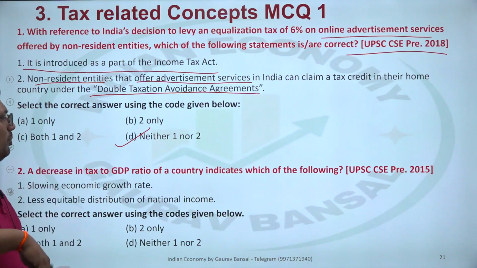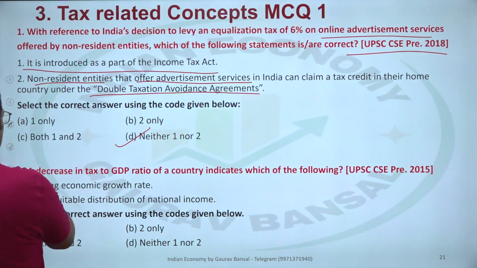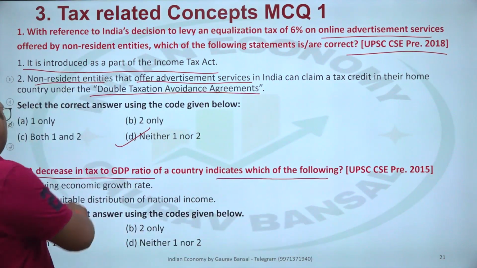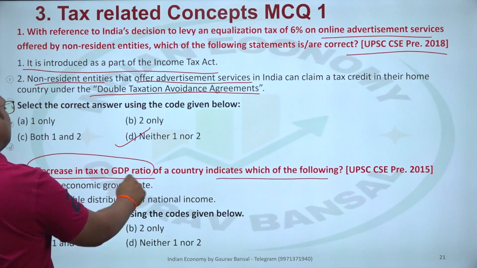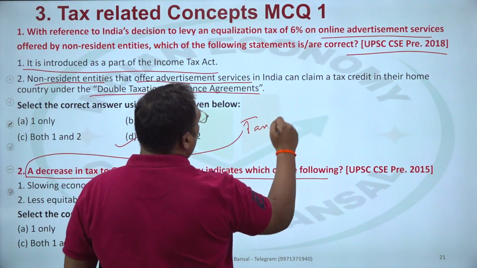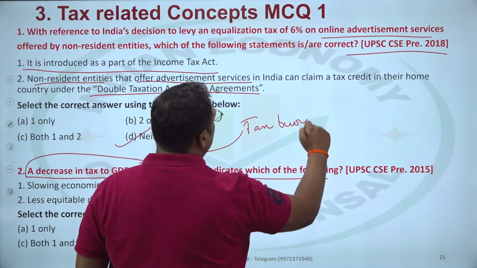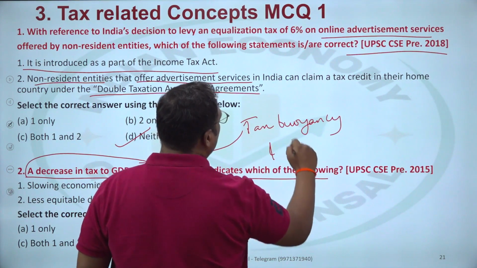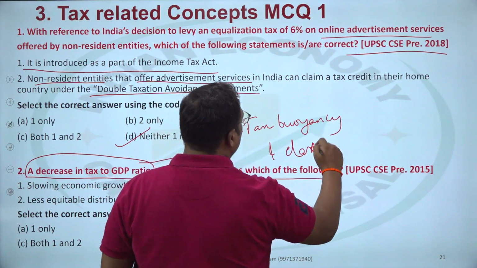Second question, which is also a previous year question. A decrease in tax to GDP ratio of a country indicates which of the following. So which is the concept related to the tax to GDP ratio? The tax buoyancy and elasticity. Okay, these are the concepts. Let's see how they apply.